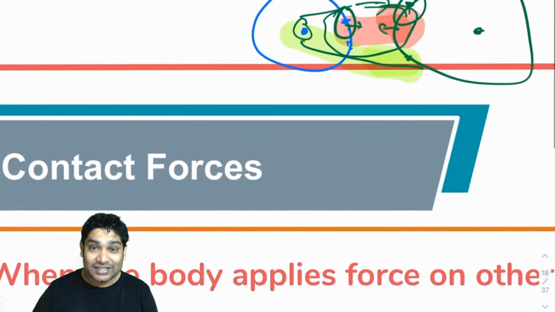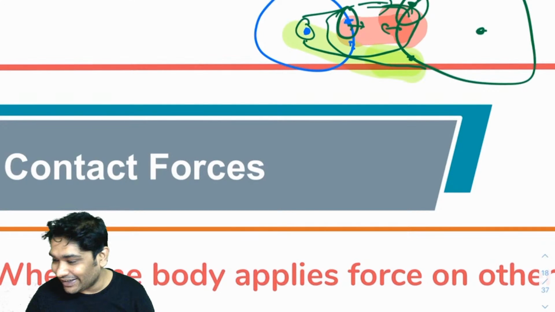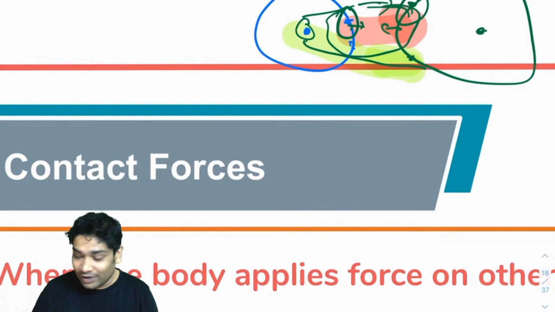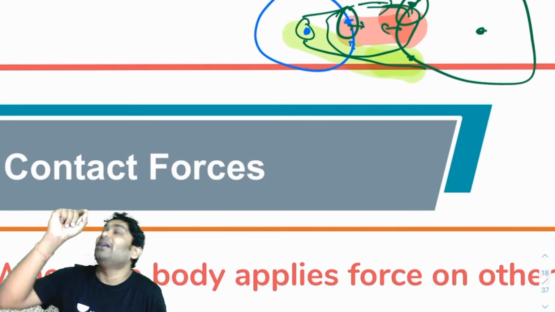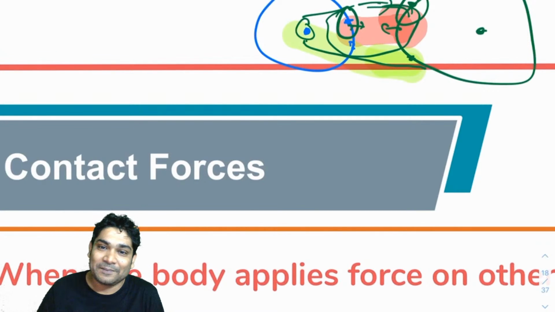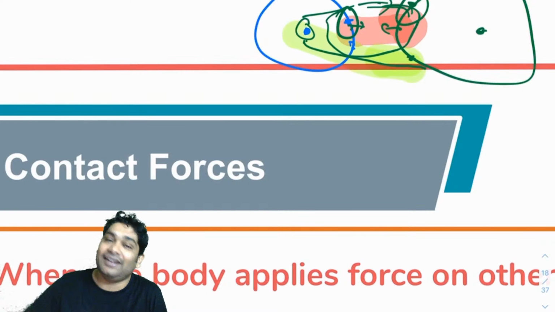Alright, so these forces, but we aren't touching, then how are we holding objects? It is because of force. You don't need to touch to hold objects. Alright, what happens if I have a piece of paper and if I'm blowing air on it? If I'm blowing air on it, I can hold it in air, right?